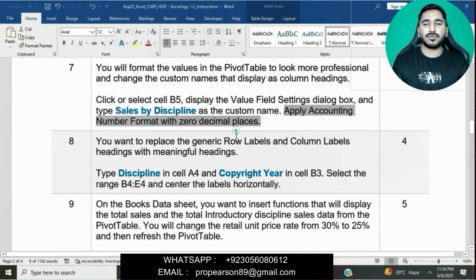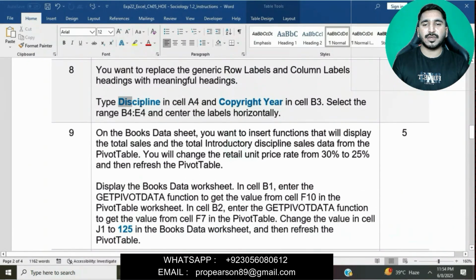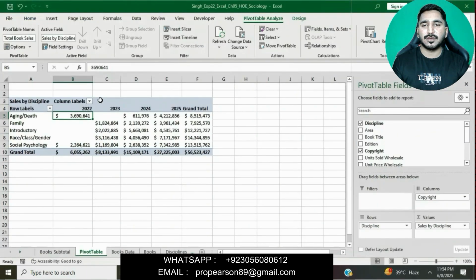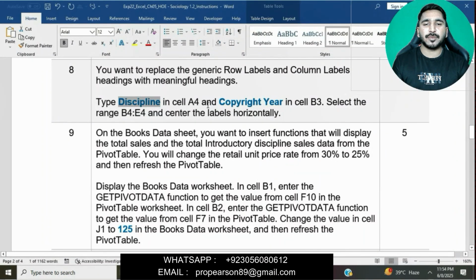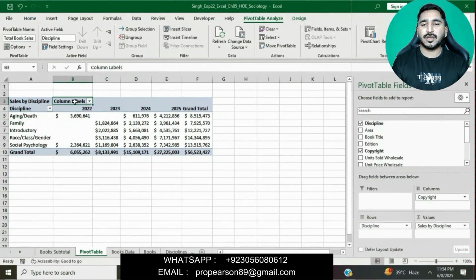Now we will move on to question number 8. I have done 7 questions of this assignment so far. Type Discipline in cell A4 and then type Copyright Here in cell B3. Simply click on cell A4 and type Discipline. Then click on cell B3 and type Copyright Here.